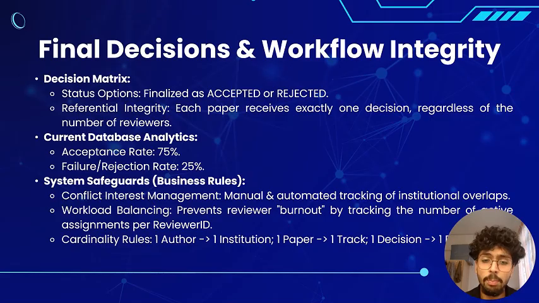A paper can be reviewed by multiple reviewers, and a reviewer can review multiple papers. And the seventh one: each paper can have only one decision, and each decision refers to only one paper. And the last and final: a reviewer belongs to only one institution, while an institution can have multiple reviewers. Thank you for your time.